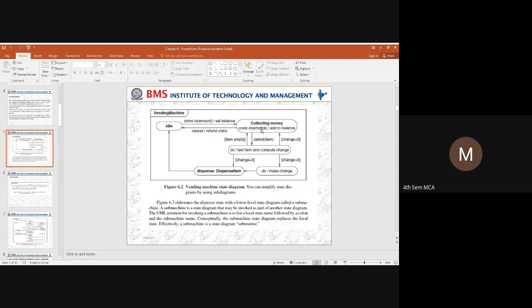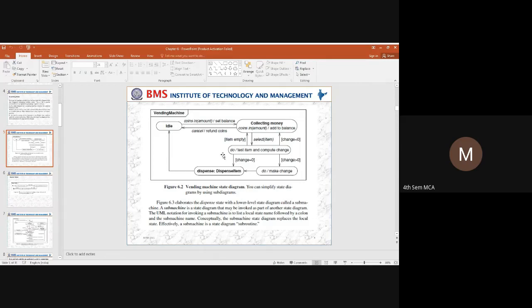After collecting the amount from the user, it will display the menu saying select the item. Next the user selects the item and the system computes the change. Once the change is computed, if there is no change to be provided to the user, it goes to dispense item and the system moves back to the idle state.